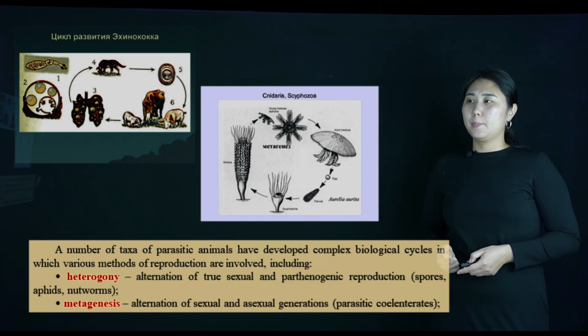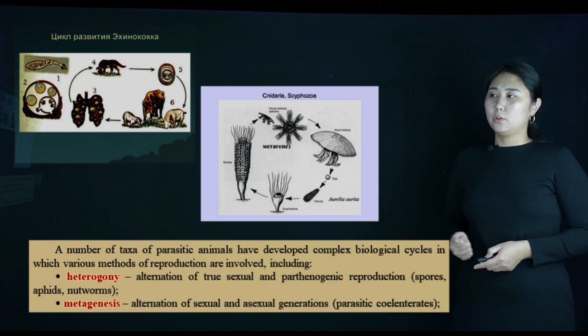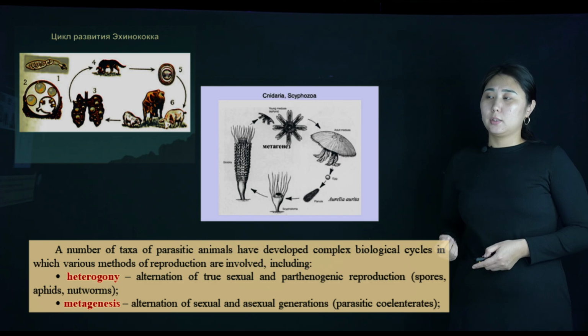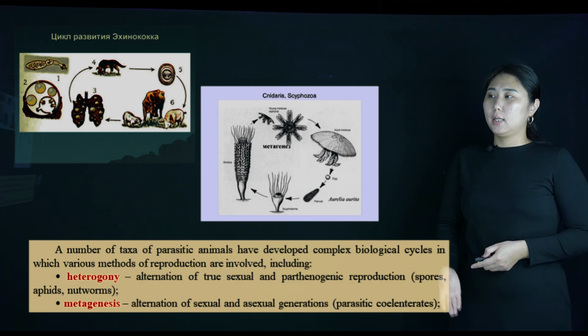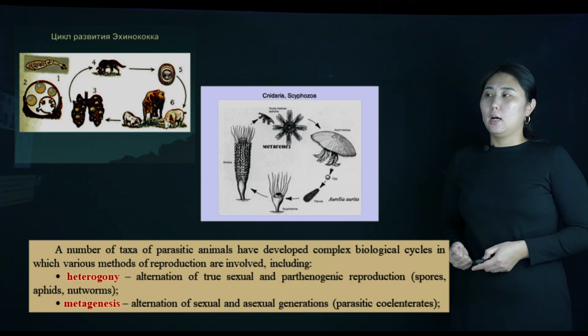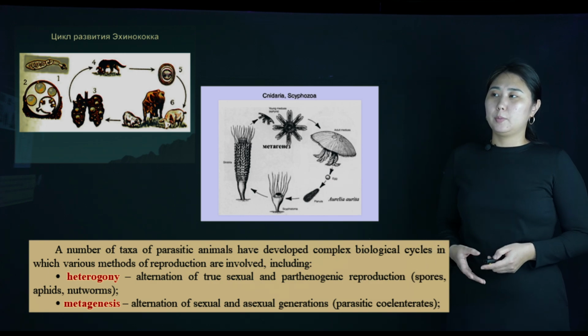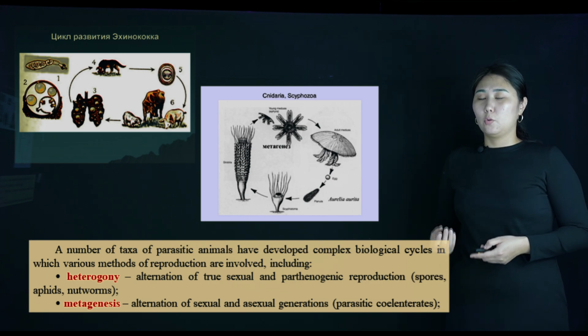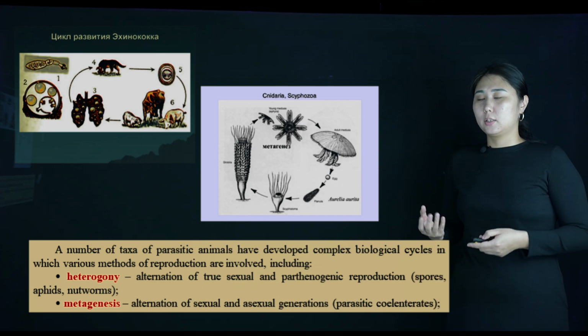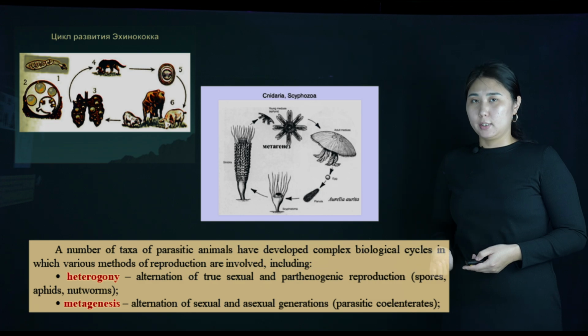Heterogony is the alternation of true sexual and parthenogenetic reproduction. The next is metagenesis, the alternation of sexual and asexual generations.